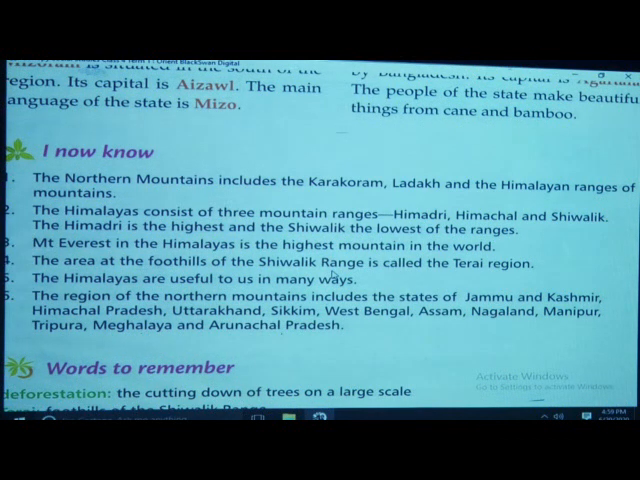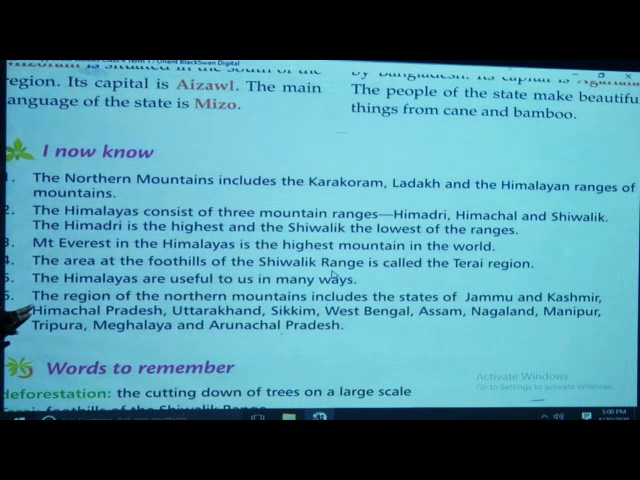And what else have we studied? Mount Everest in the Himalayas is the highest mountain in the world. The areas at the foothills of the Shivalik are called the Terai region. The Himalayas are useful to us in many ways, as we have already discussed. So, how are the Himalayas helpful to us?